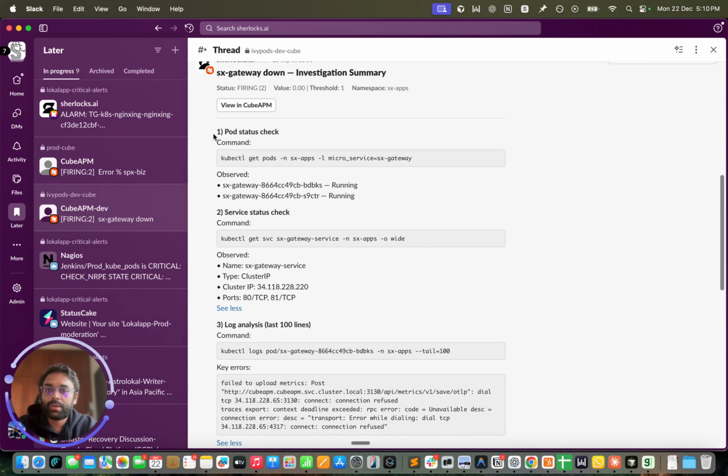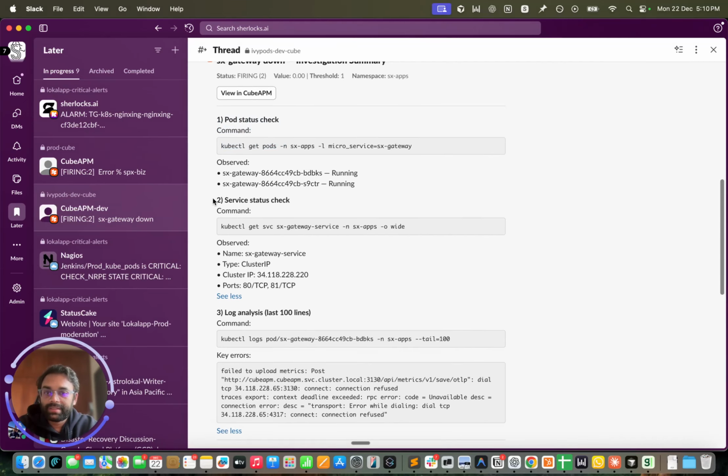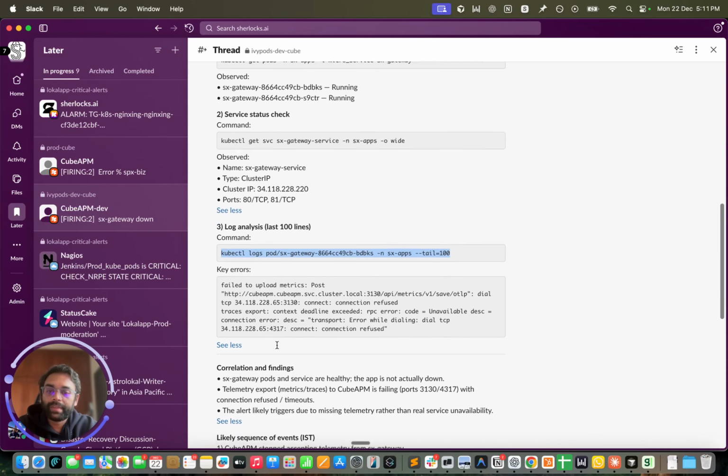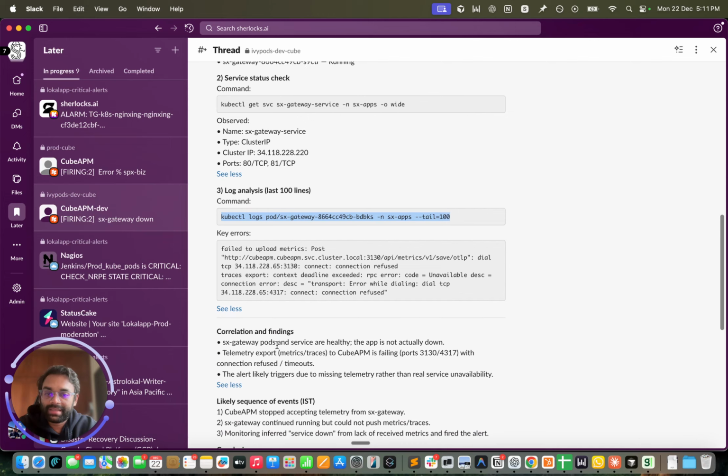Sherlock's did log analysis of the last 100 lines using this command and saw that there is a repeated error saying failed to upload metrics to this endpoint, which is the Cube APM endpoint. So Sherlock's are able to correlate that SX gateway pods are running and service is healthy and the app is not actually down. However, telemetry export to Cube APM is failing with connection refused and timeouts. The alert likely triggers due to missing telemetry rather than real service unavailability. So in this case, Sherlock's recommend that we should go ahead and check the Cube APM health.